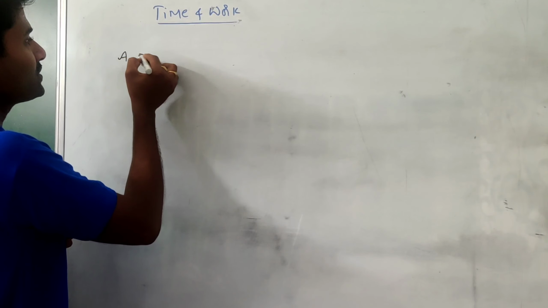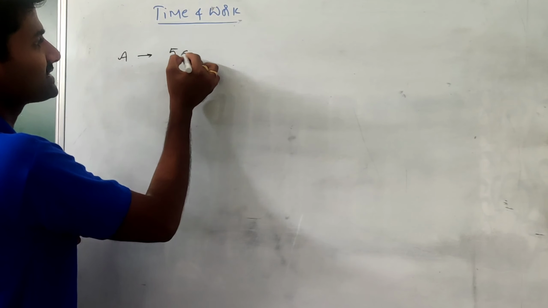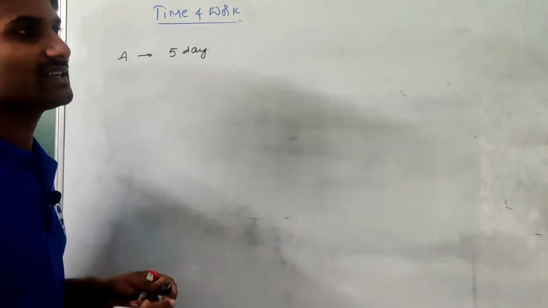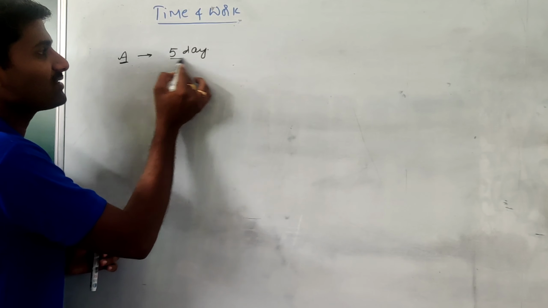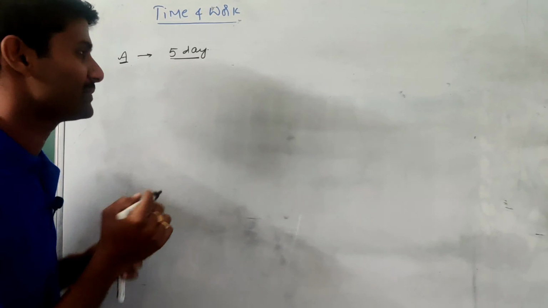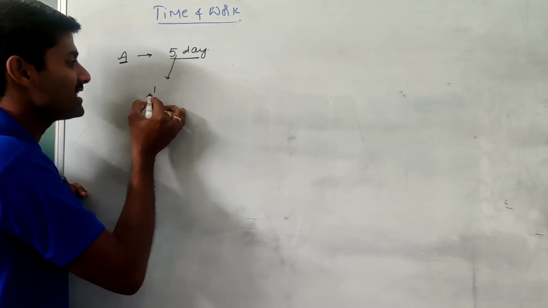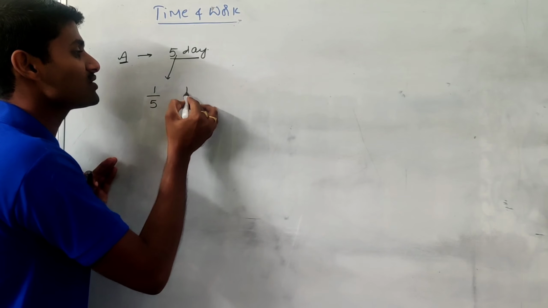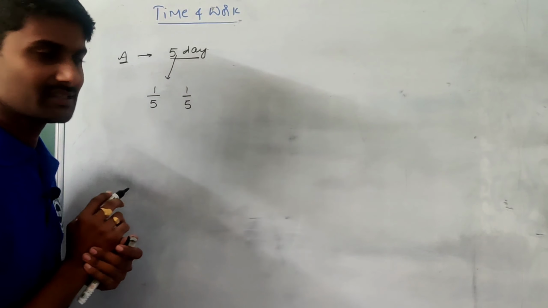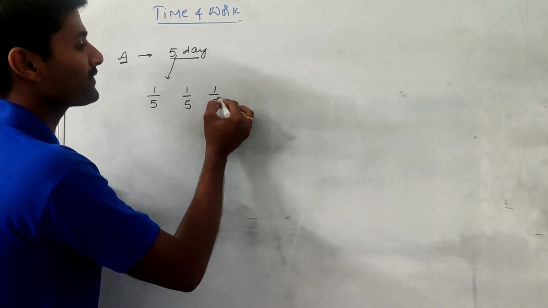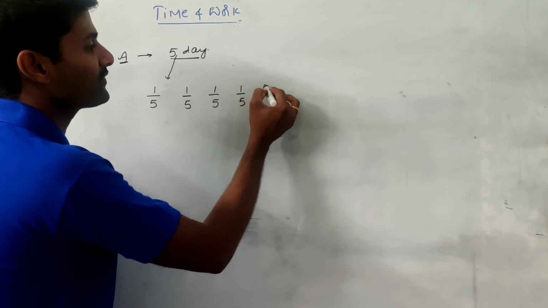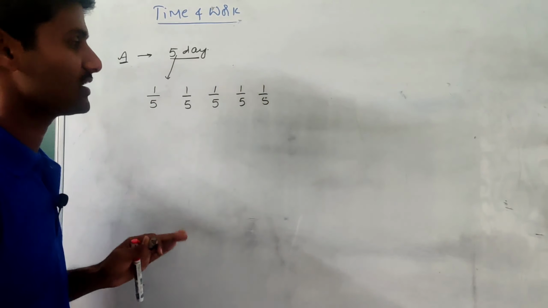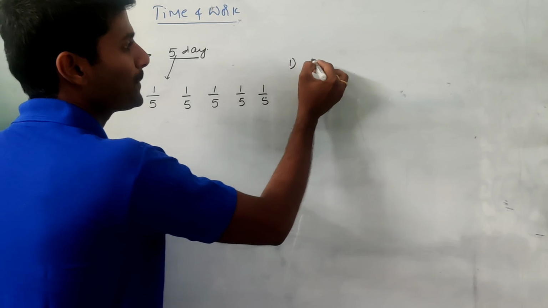If a person can do the work in 5 days, this is the statement. It means whatever work he has, he can complete it in 5 days. So per day they perform 1/5 of the part. On the second day also they perform 1/5, the third day 1/5, the fourth day 1/5, the fifth day 1/5. If you observe one point, per day